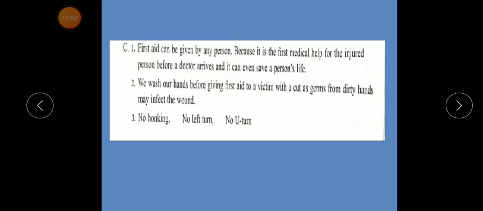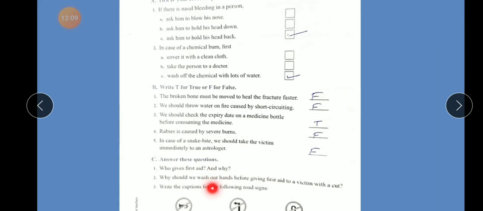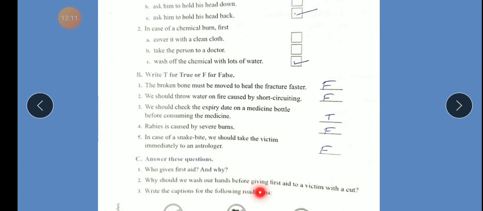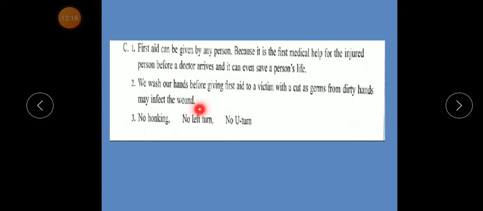Who gives first aid and why? Answer. First aid can be given by any person because it is the first medical help for the injured person before a doctor arrives, and it can even save a person's life. Number 2, why should we wash our hands before giving first aid to a victim with a cut? Answer. We wash our hands before giving first aid to a victim with a cut, as germs from dirty hands may infect the wound.